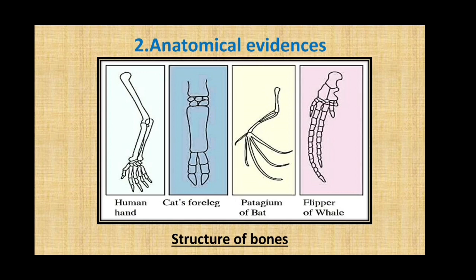Now, the features of these structures that you can see show difference. Correct. These organs also have different uses. But the structure of the bones and the bony joints you can see in organs of these animals show similarity.